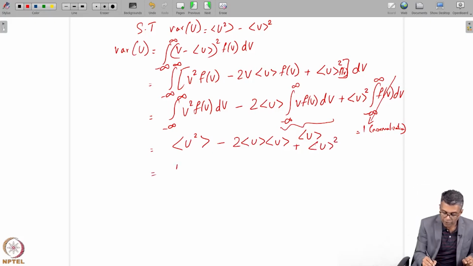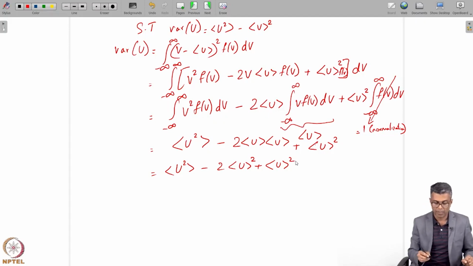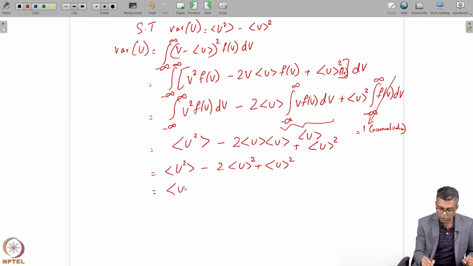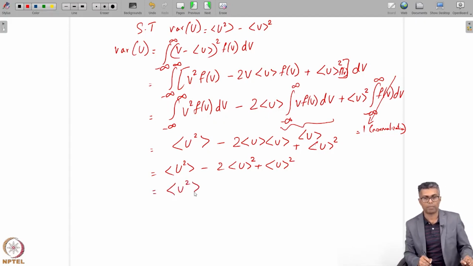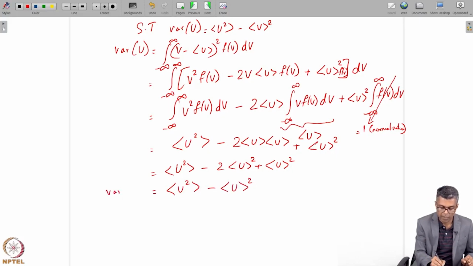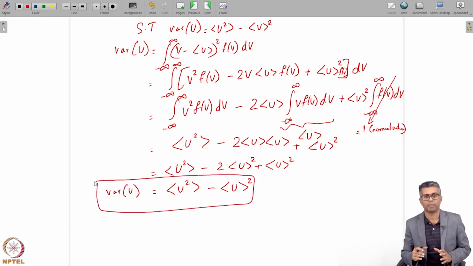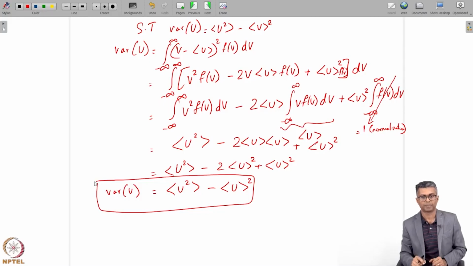So I have U squared mean, and then I have minus 2 U mean squared plus U mean squared. So this is just algebra now. So U squared mean minus U mean squared. This is your answer. U squared mean minus U mean squared.